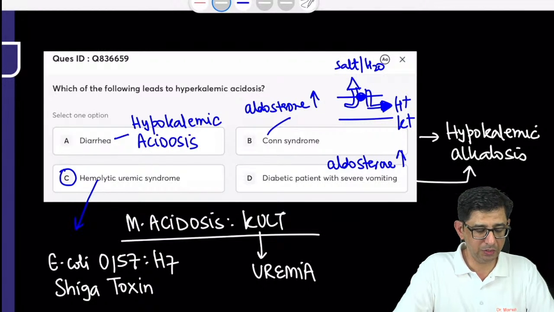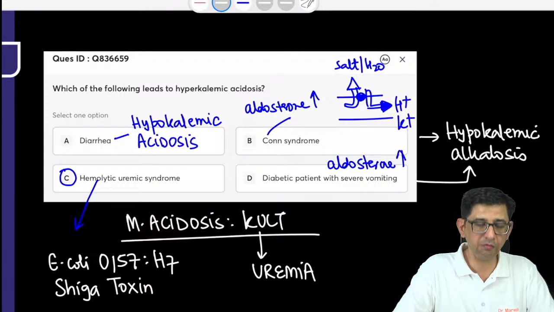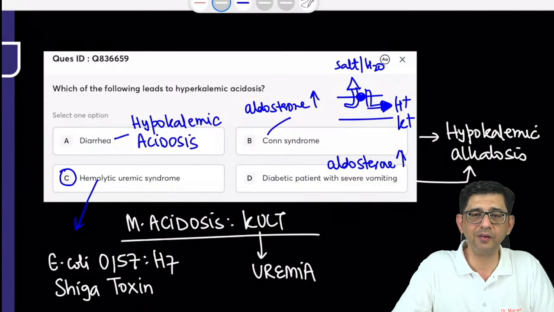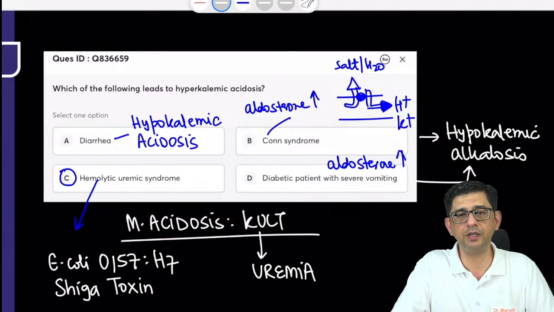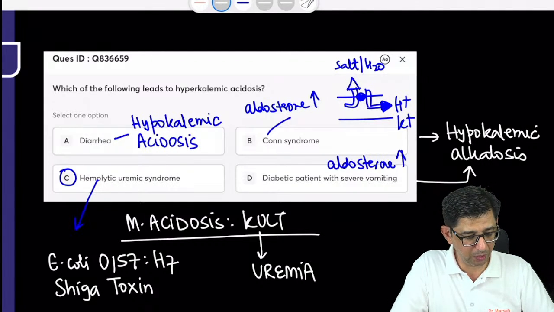This question that I mentioned, diarrhea causes alkalosis. No, Dr. Vivan, diarrhea causes circulatory failure, right? It doesn't cause dehydration. It causes circulatory failure, underperfusion of tissues, and causes a metabolic acidosis.